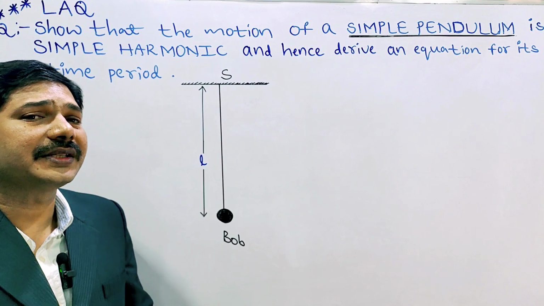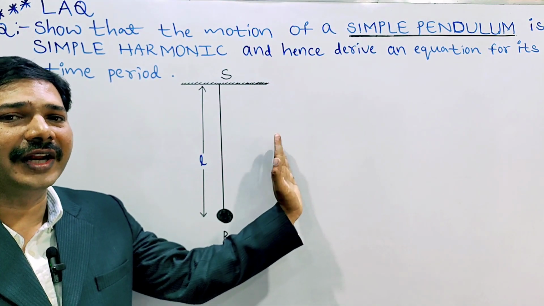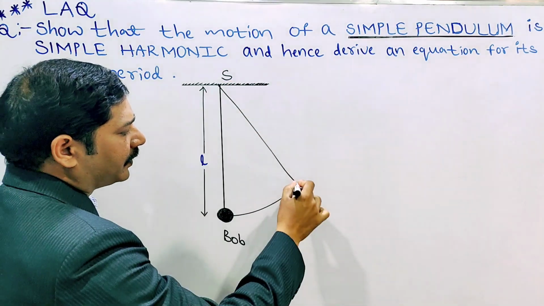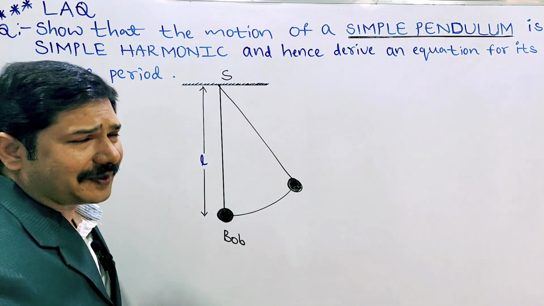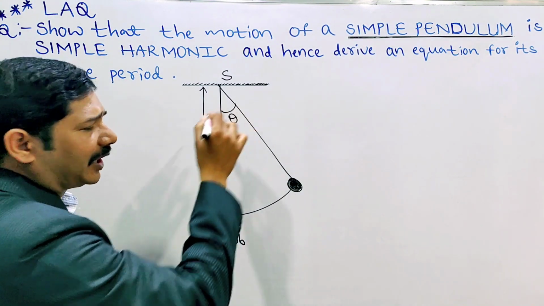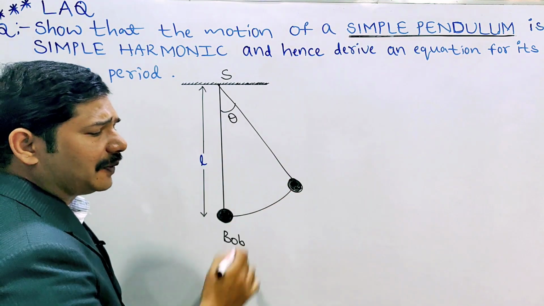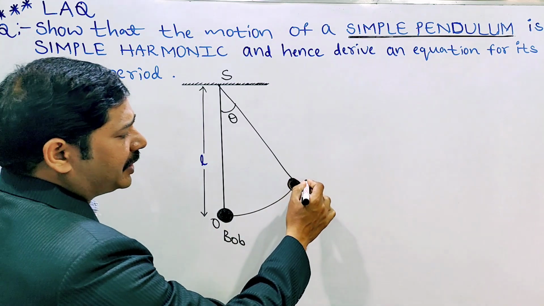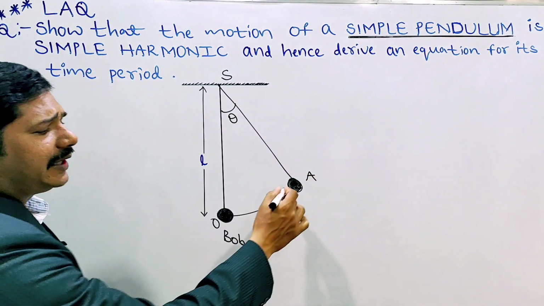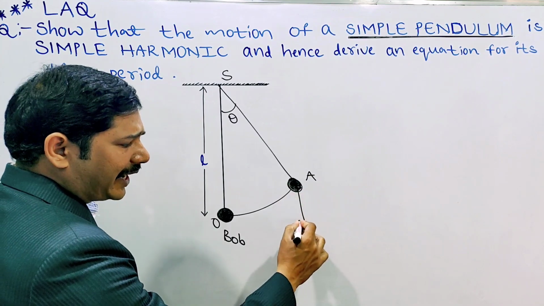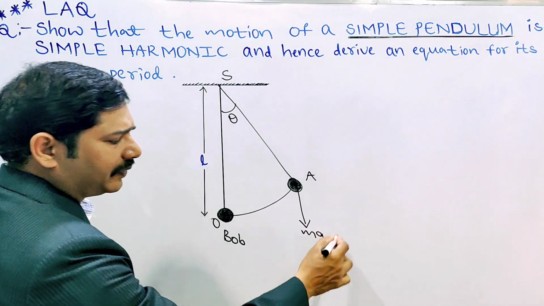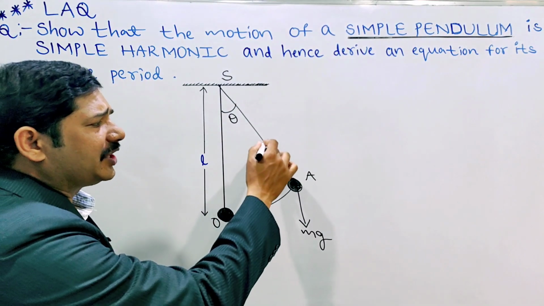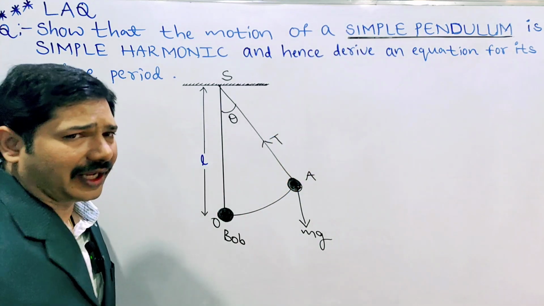Now the pendulum is pulled aside through a small angular displacement, say theta, and then released. Here the starting position is the mean position O, and the extreme position is A. At the extreme position, the weight of the body acts vertically downward, that is mg. The tension in the string acts vertically upward, say T.